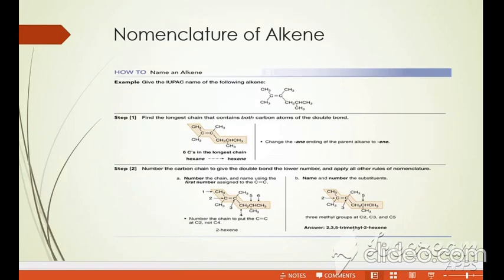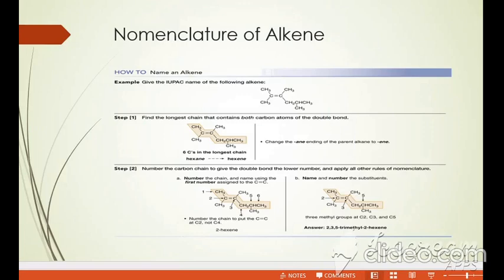I have told you the detailed points about nomenclature. Number one, now I am going to discuss them one by one, and then I will give you an example. First, select the longest chain. Here is something different from the alkane. Here we have to give preference to the double bond or triple bond. So select the longest continuous chain that contains the carbon double bond carbon as the parent chain.